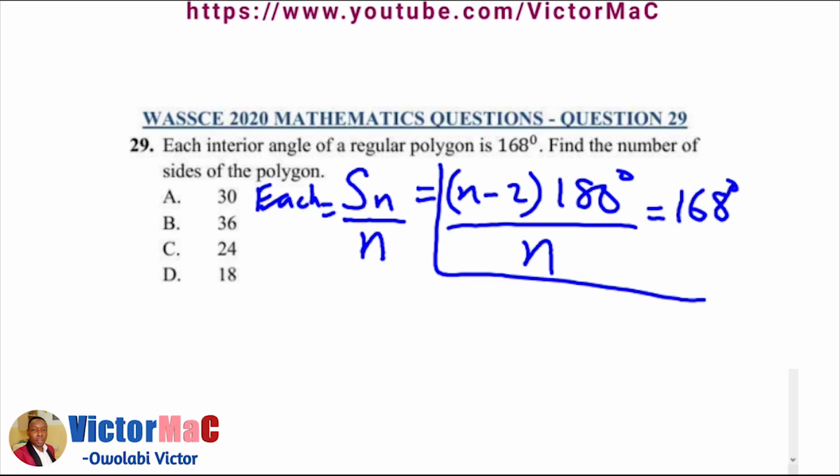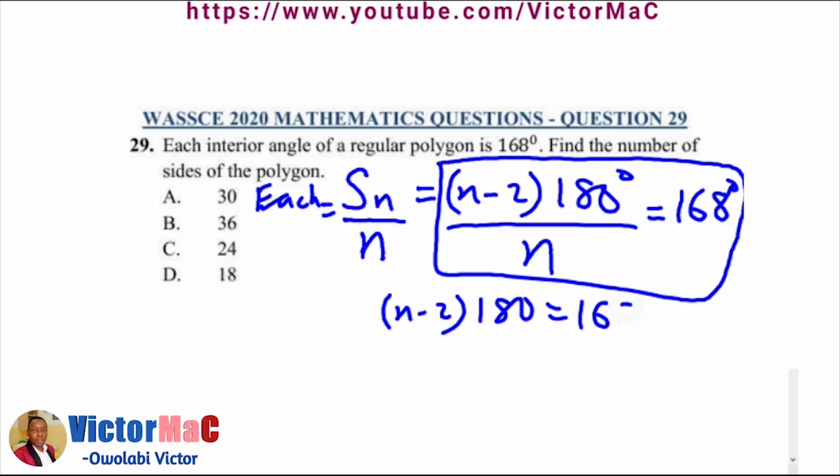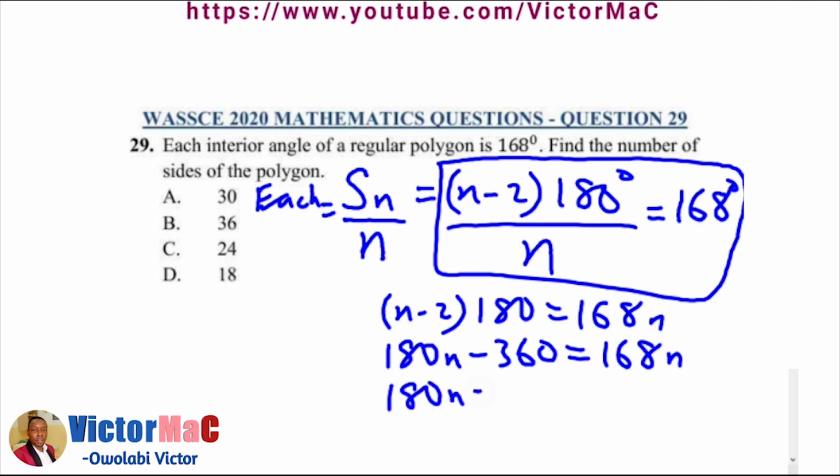So let's cross multiply n by 168 in that equation. We have n minus 2 times 180 equals 168n. Expanding this, we have 180n minus 360 equals 168n. Collecting like terms, 180n minus 168n, transferring minus 360 to the right, we have positive 360. 180n minus 168n gives us 12n, and that equals 360.